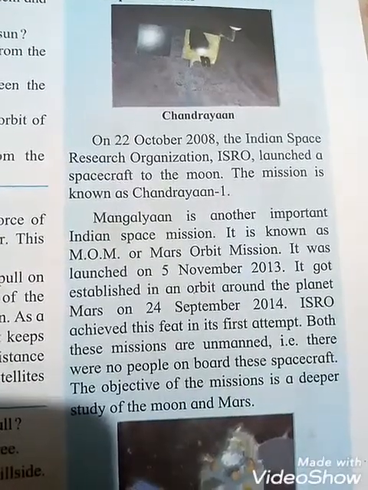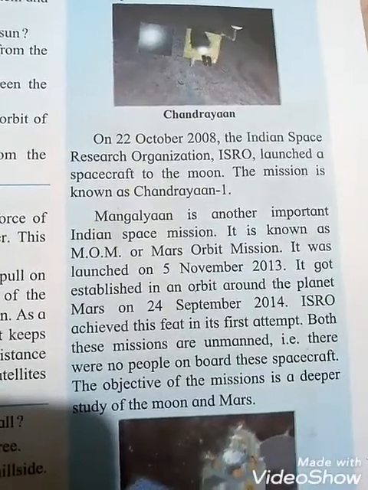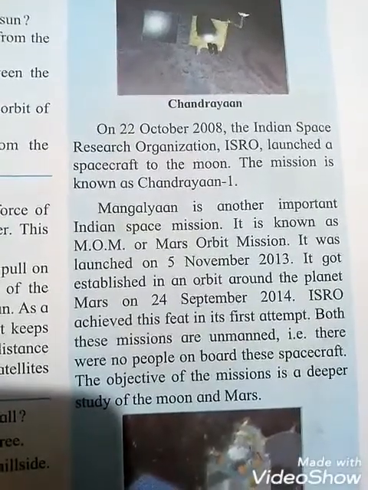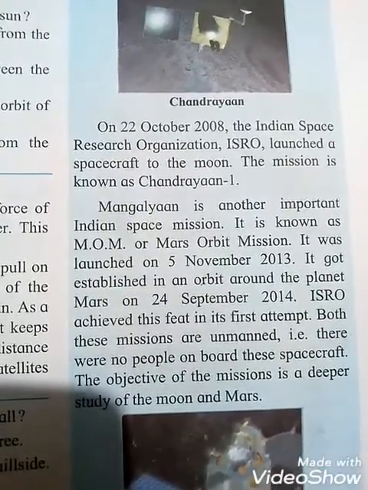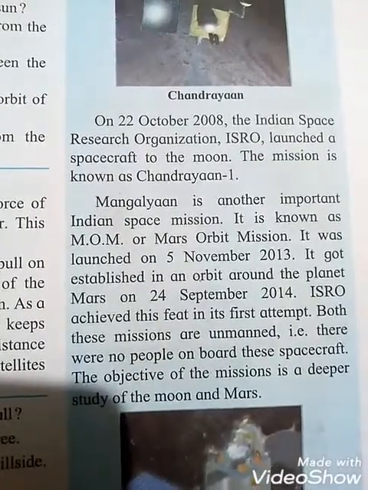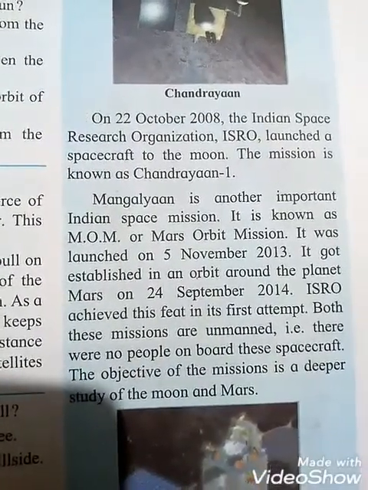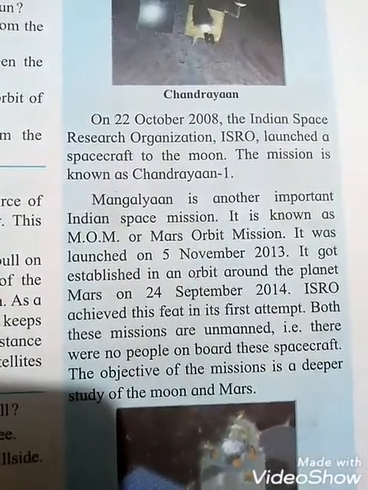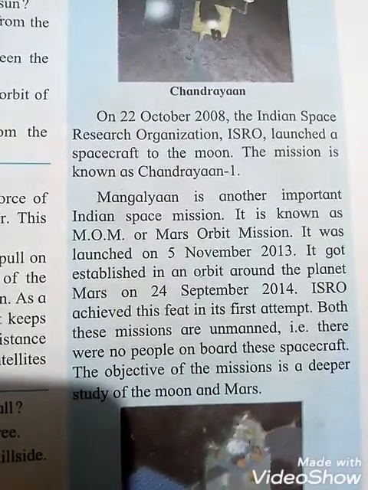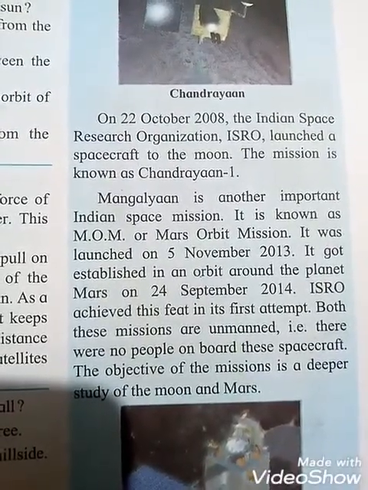Mangalyaan is another important Indian space mission. It is known as MOM, or Mars Orbit Mission. It was launched on 5th November 2013.